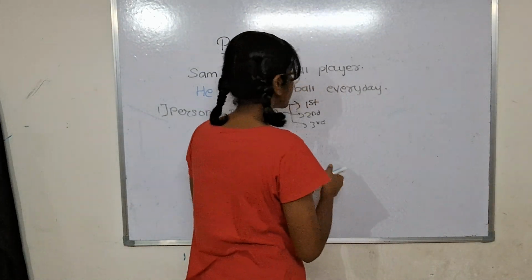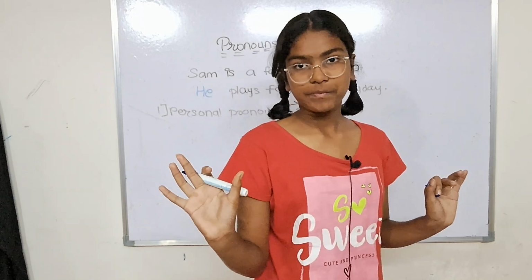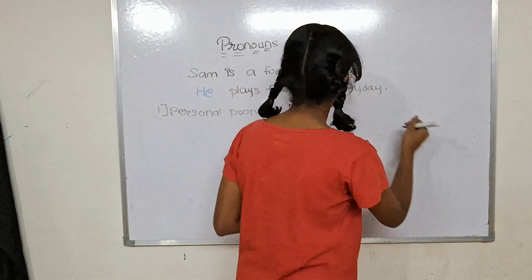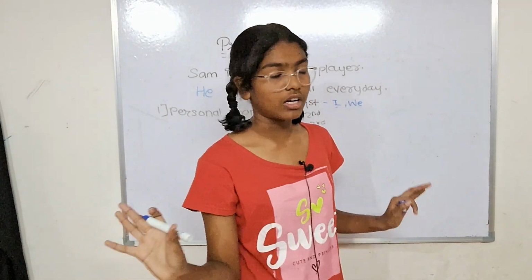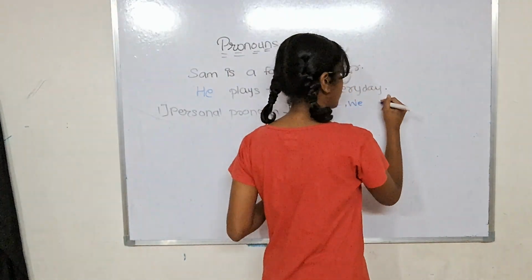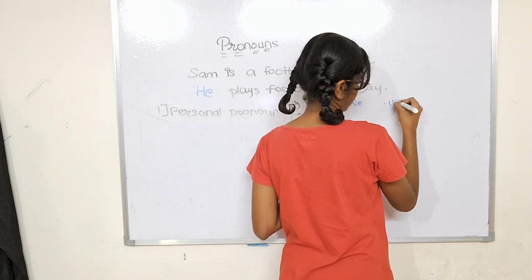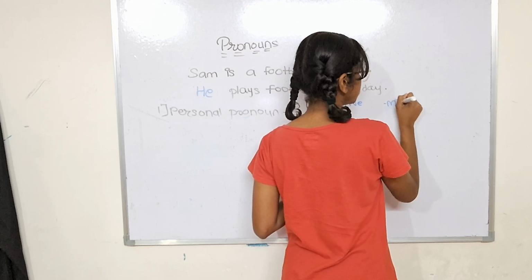See, the first person pronouns are I in subject position, and we. In object position we use me, and I'm really sorry, me and us.